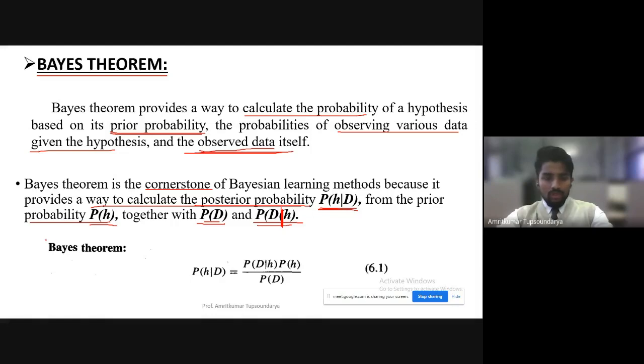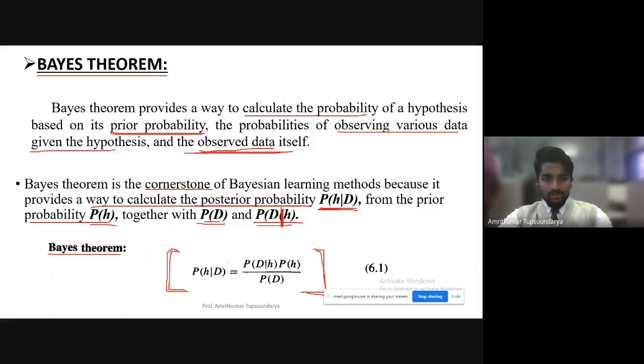Bayes theorem, if I have to put it into a formula, this is how it would look. It is the ratio of the probability of the data given that hypothesis, multiplied by the probability of that hypothesis, divided by the probability of the data set, the training data set that we have. So that gives us the Bayes theorem. This formula is very important because it is the underlying aspect of the definitions we are going to see in the further slides. So please remember this formula, equation 6.1. This is the Bayes theorem.